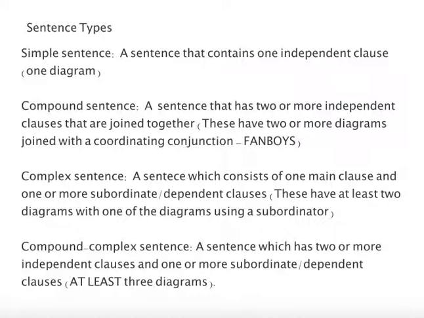A complex sentence is a sentence that consists of one main independent clause and one or more subordinate or dependent clauses. And finally, we have a compound-complex sentence. This is a sentence which has two or more independent clauses and one or more subordinate clauses.